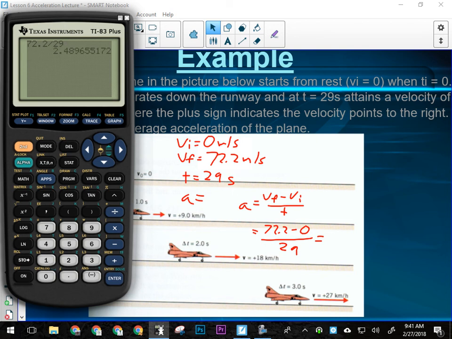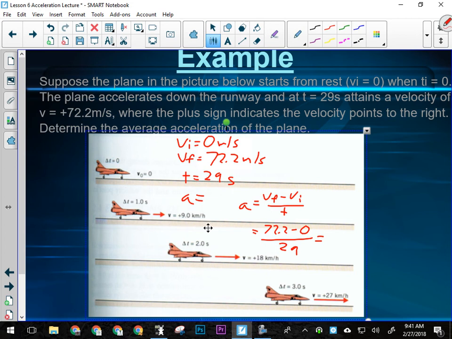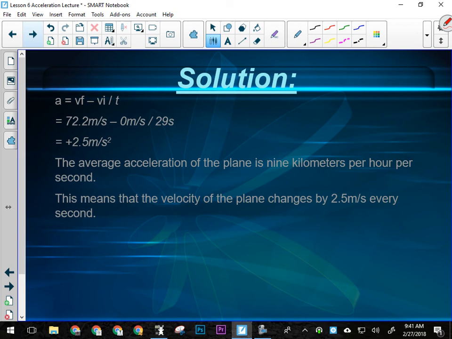So we're looking at an average acceleration of 2.5 meters per second squared. And meters per second squared means meters per second per second. It's the rate of change of velocity. It doesn't mean any of the numbers are squared. It just means that it's meters per second per second. There's 2 seconds there. Is that ringing a bell from last year? Everybody's okay with that formula? So that's what we just did there.